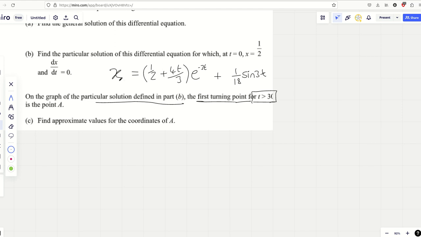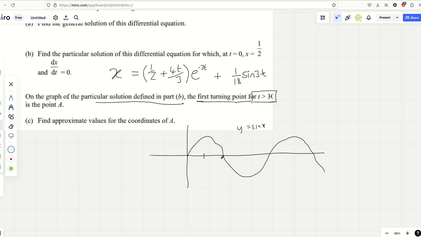Now, you've got to realise with turning points, with an equation like this, they're given by the wave function, really. This part isn't going to play a role, so we only have to worry about the 1/18 sine 3t. So, where do we get our turning points for sine? Normally for just sine x it's going to be on pi over 2, then 3 pi over 2, and then 5 pi over 2.